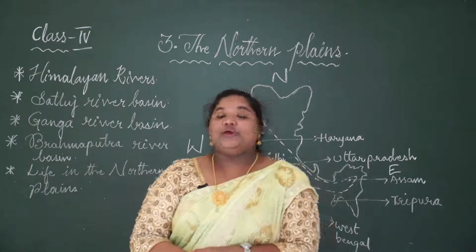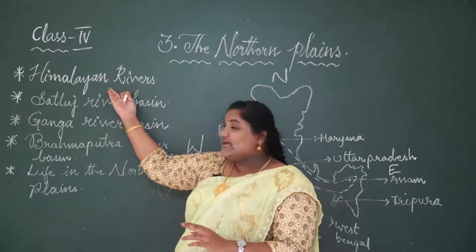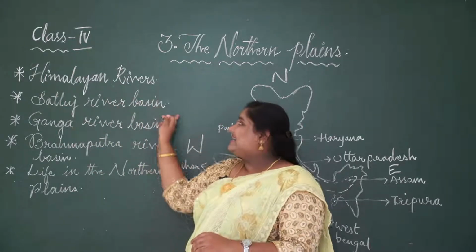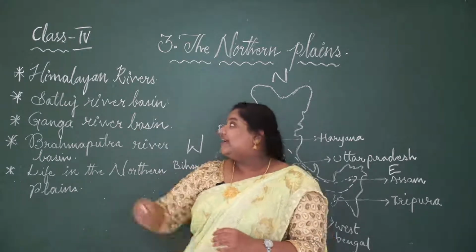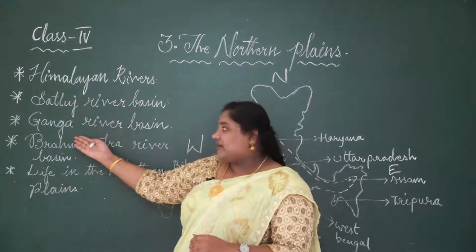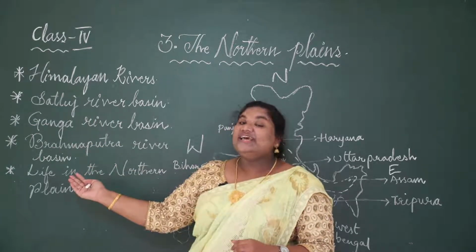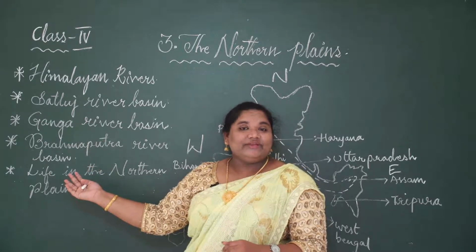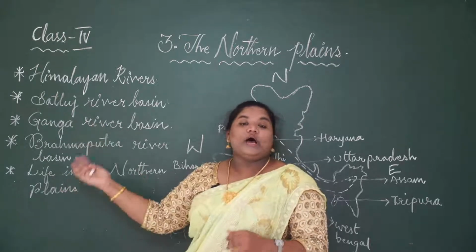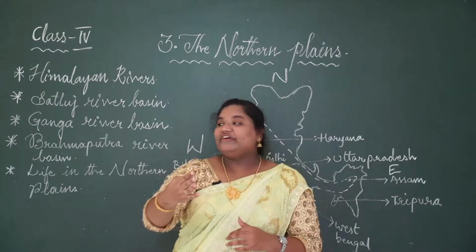So that is what we are going to learn today in this lesson: Himalayan rivers and the plain rivers. Three main plain rivers are there in the Northern Plain. What are they? River Satluj, River Ganga, River Brahmaputra. About that also we are going to learn, in which region, in which states they flow, what they are giving us, how rivers are important to us. We are all going to discuss in the further class.